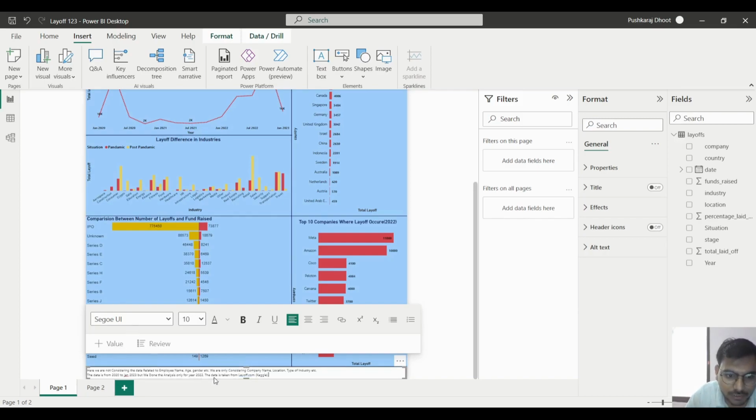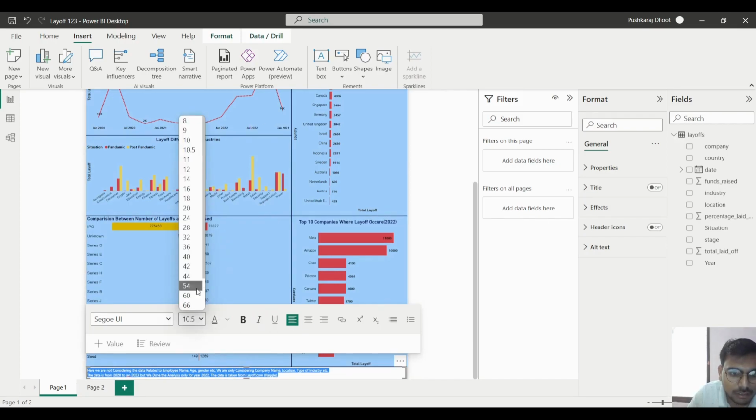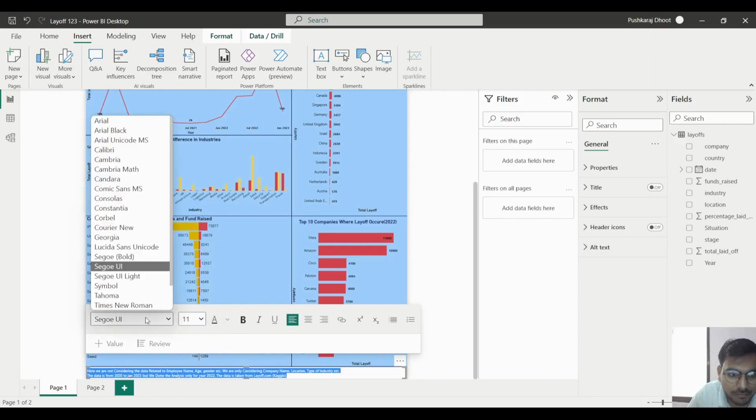So like this, we put this information here. Because if someone asks which type of data you are considering while doing the analysis, or similar questions, we can answer here. And we will increase the size here. We will convert this into the din.